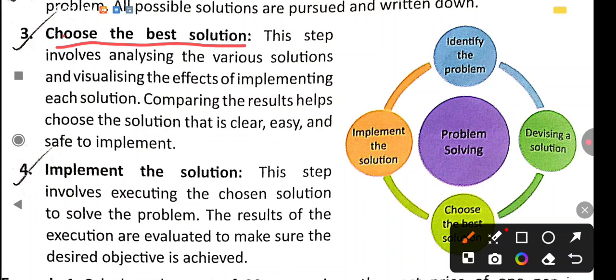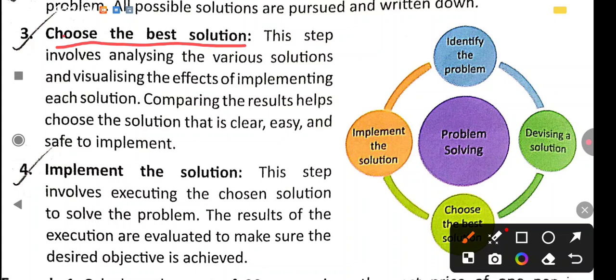Comparing the results helps choose the solution that is clear, easy and safe to implement. I will repeat again, this is the third step, choose the best solution.